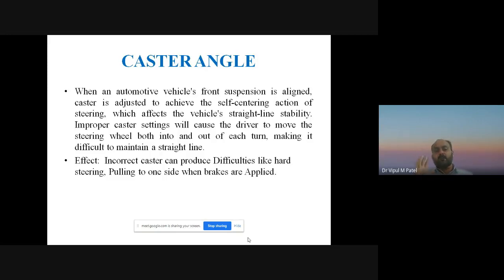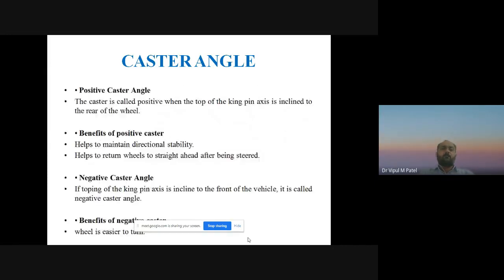So what will be the effect of this caster angle? Incorrect caster can produce difficulties like hard steering or pulling to one side when the brake is applied. When we apply the brake, the car will pull to one side, or the steering will become hard. So what does a positive caster angle do? The caster is called positive when the top of the kingpin inclination is inclined to the rear of the vehicle.